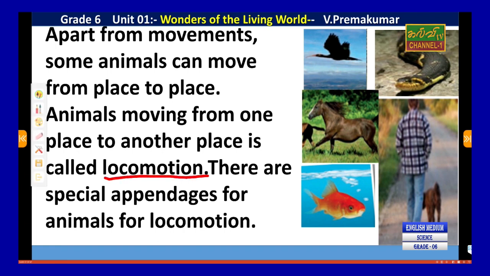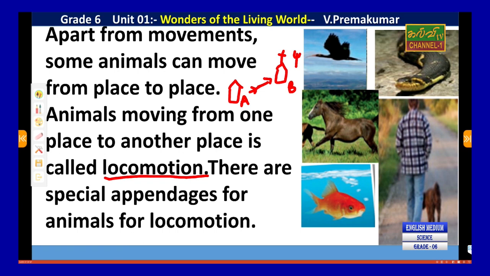Locomotion means the location is going to change. One location, say this is the house, and this is the church or temple. The location changes from A to B. That is locomotion. Animals moving from one place to another place is called locomotion.